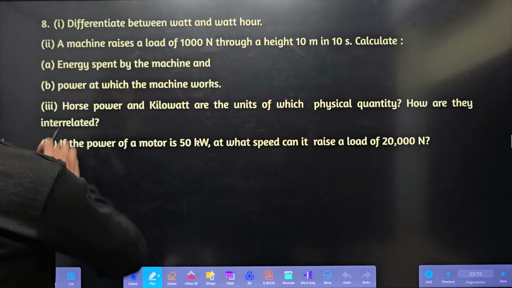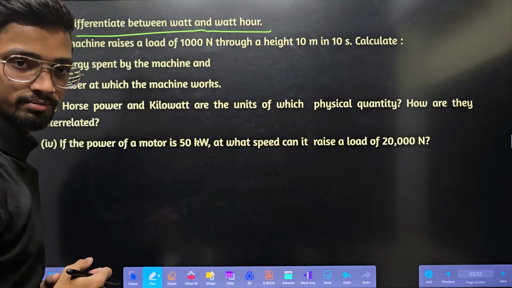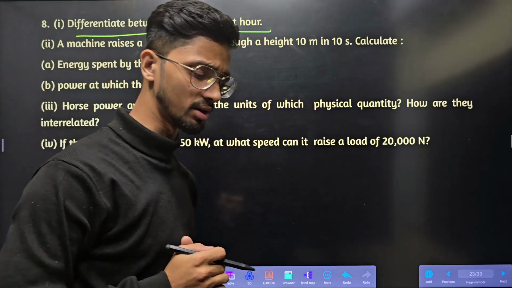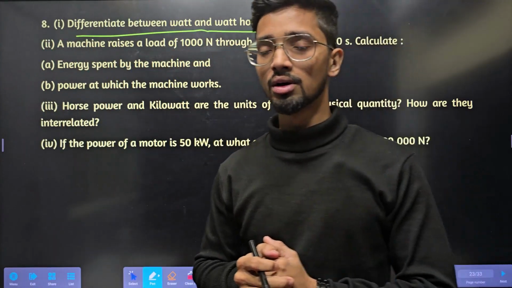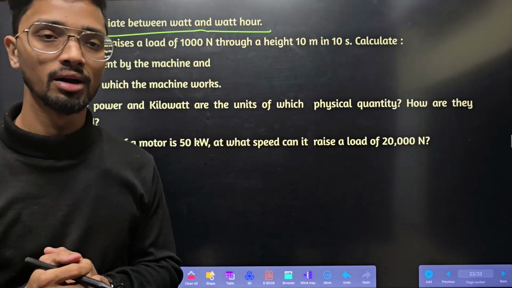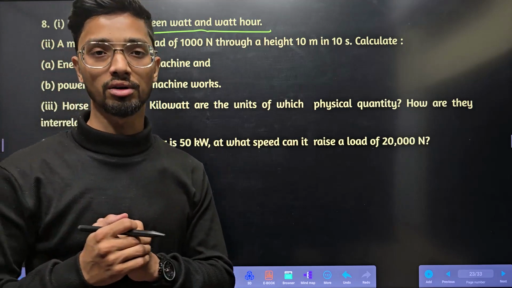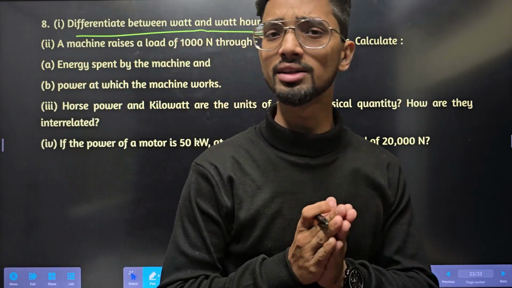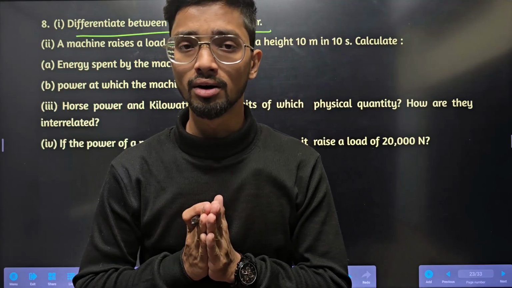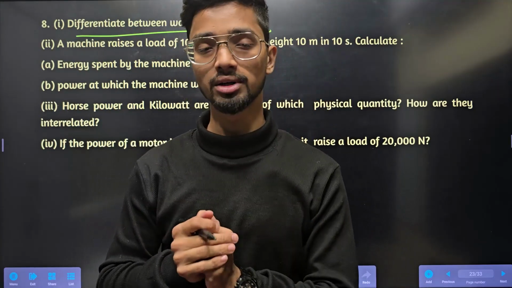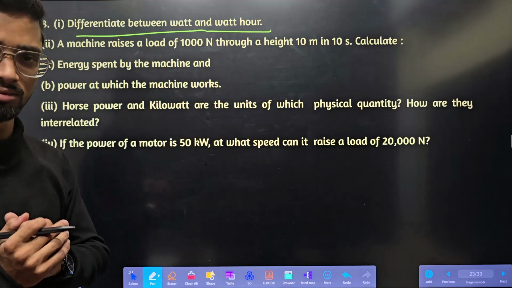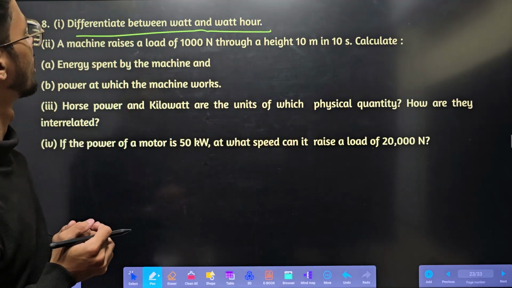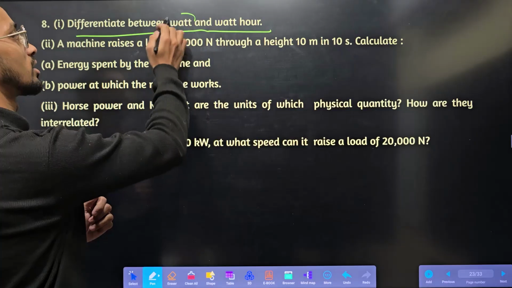Next question. Differentiate between watt and watt-hour. You can remember that. What is watt and watt-hour?